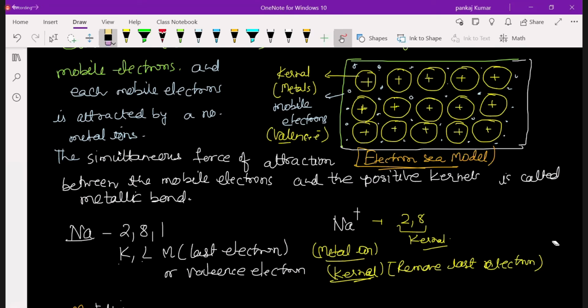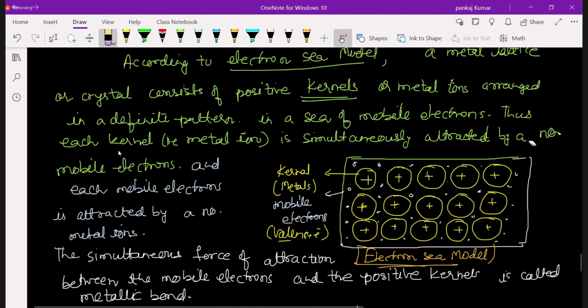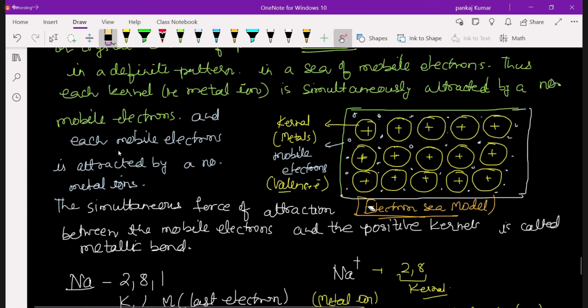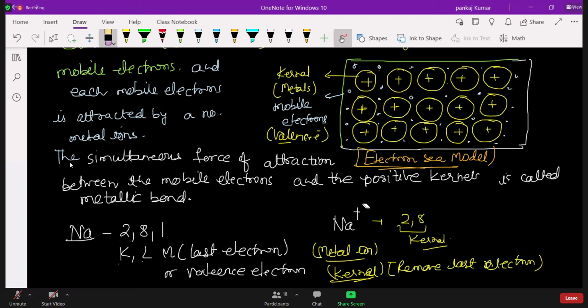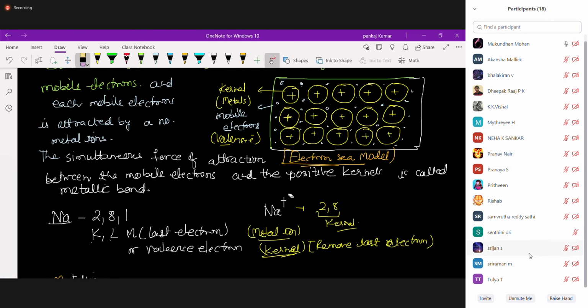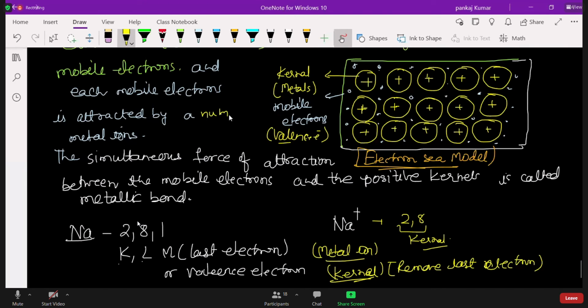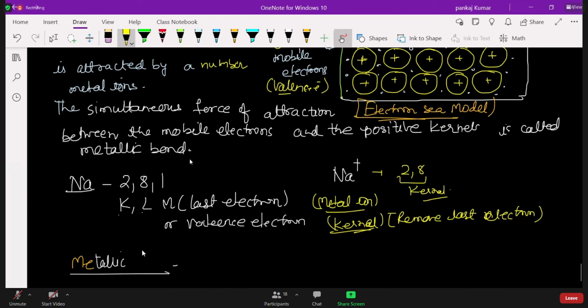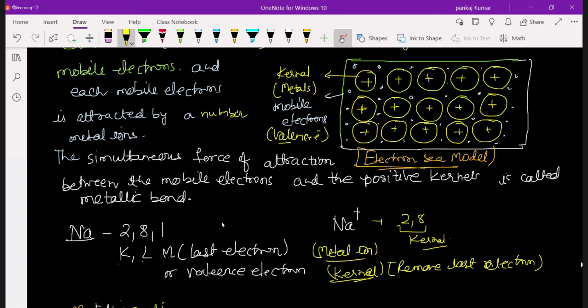The student asks about the line written above, which says it is attracted by a number of metal ions. Yes, it says number only, there is no other meaning. Yes, sir, understood.